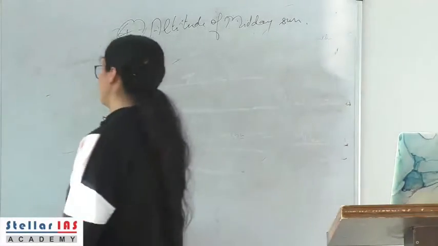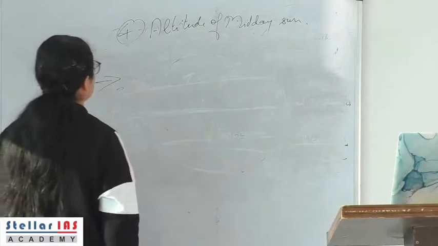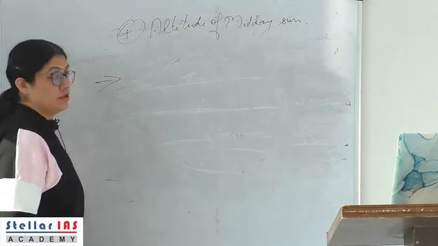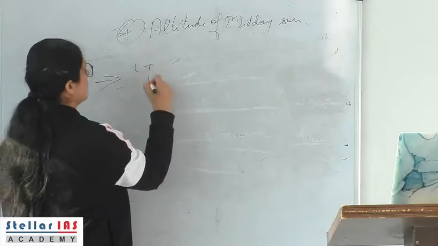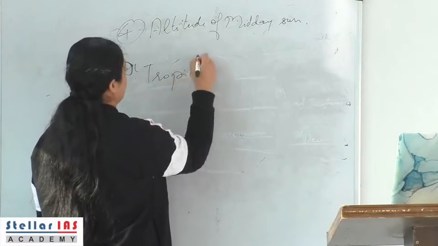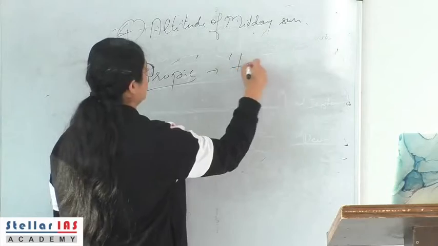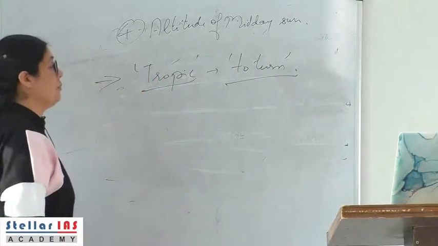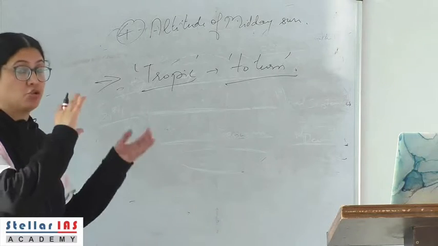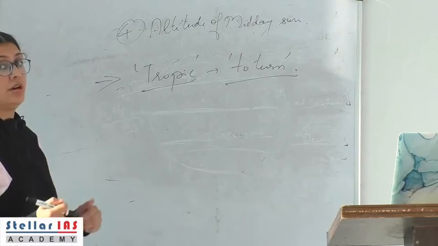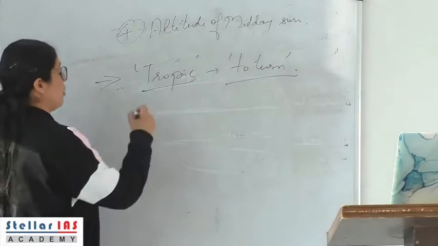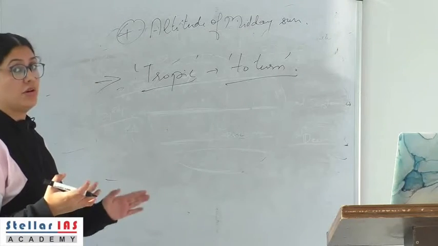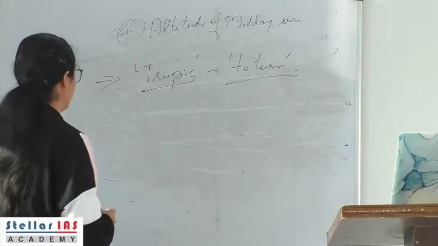Right. So, what we have seen is that the sun in its apparent midday position is always between the two tropics, such that the word tropic in itself means to turn. That is, the tropics are the points from where the sun appears to turn on its northward or southward journey. The Tropic of Cancer marks the northward limit and the Tropic of Capricorn marks the southern limit, right.